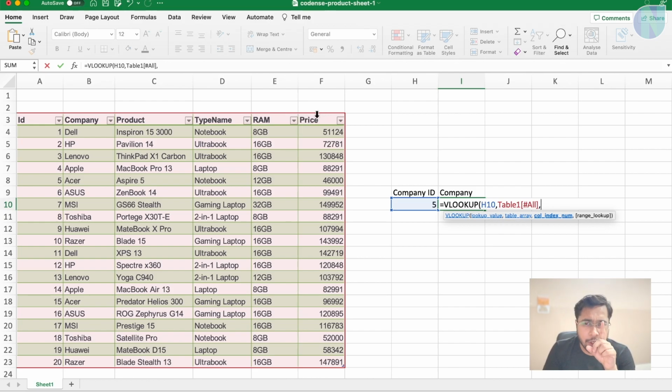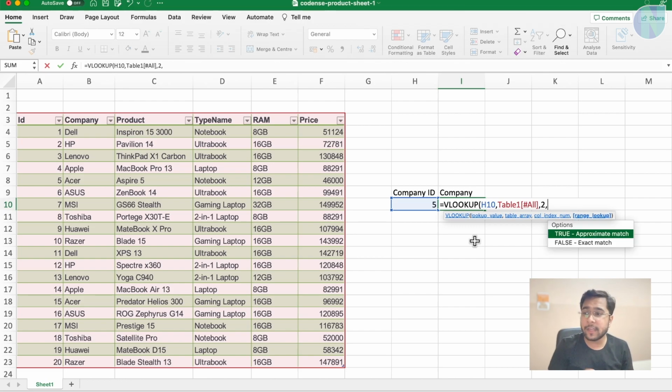So which column do I need to look up? Suppose I need to look up the company column. So I will say 1 here. Sorry, 2 here. 2 means column 2. Column 1 is actually this ID column. Column 2 is company, because vertically I am looking up, and which column do I need? The second column.